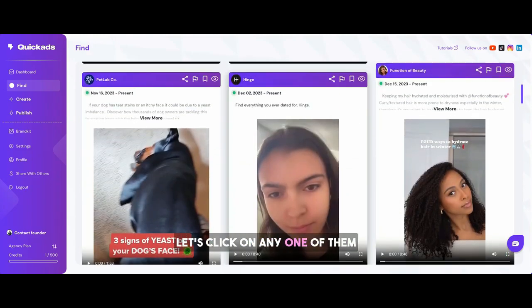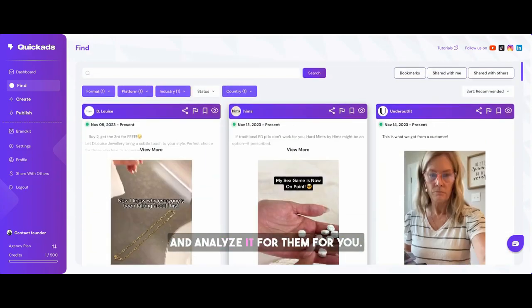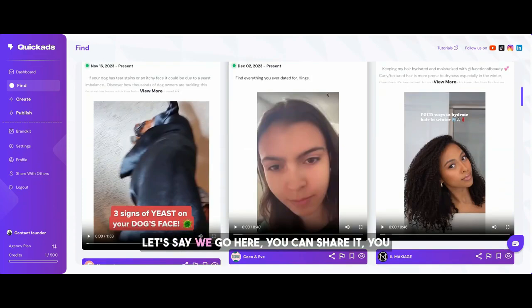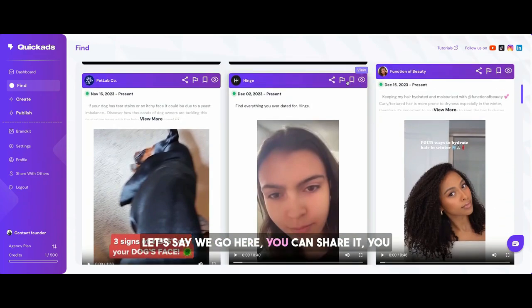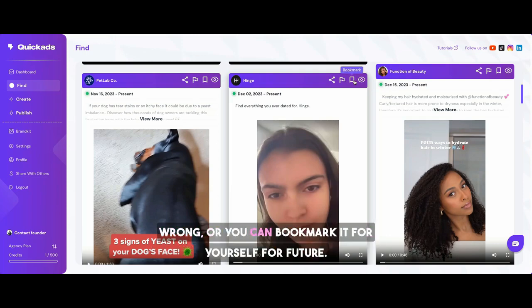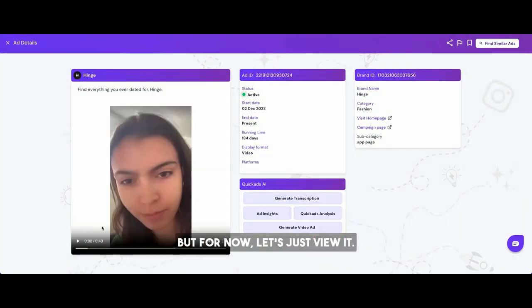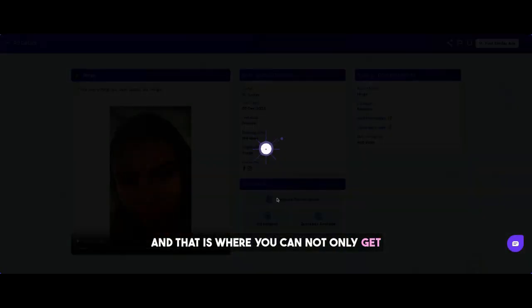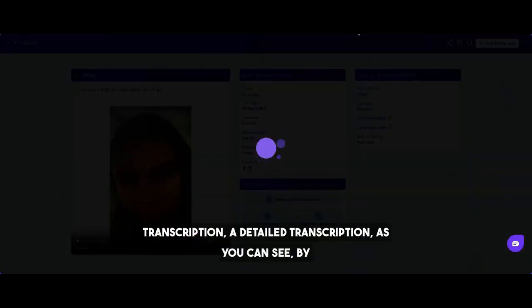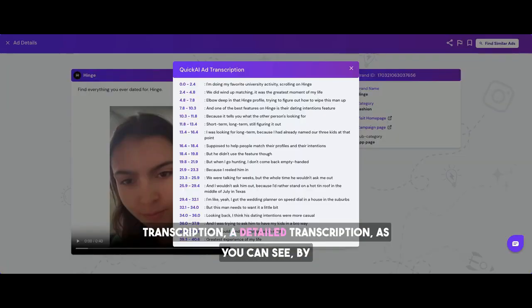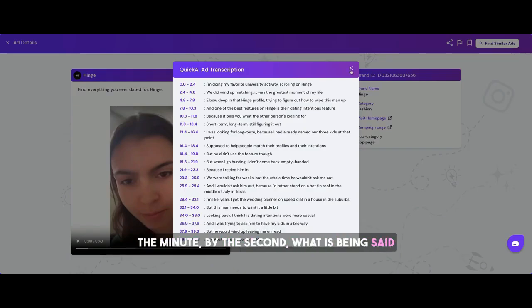Let's click on any one of them and analyze it for you. Let's say we go here. You can share it, you can report it to us if you think we are wrong, or you can bookmark it for yourself for future. But for now, let's just view it. And that is where you can not only get a detailed transcription, as you can see, by the minute, by the second, what is being said in it.